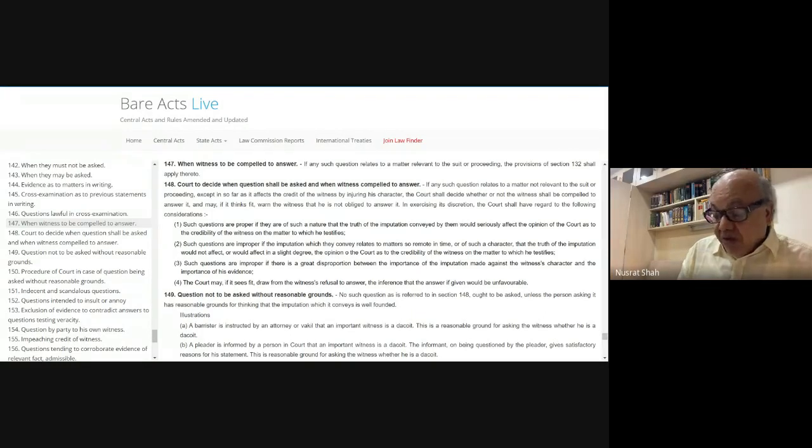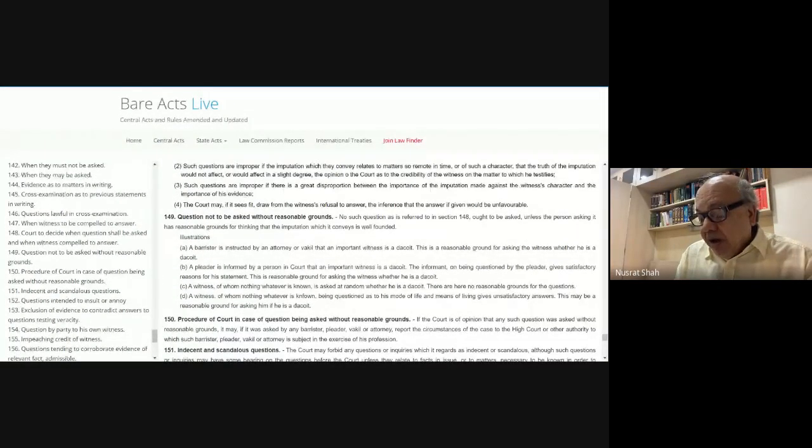Then comes Section 149, and in it the illustration. Questions not to be asked without reasonable ground. No such question as is referred to in 148 ought to be asked unless the person asking it has reasonable ground for thinking that the imputation which is conveyed is well founded. See the illustration. A barrister is instructed by an attorney or vakil that an important witness is a dacoit. That is a reasonable ground for asking a witness whether he is a dacoit.